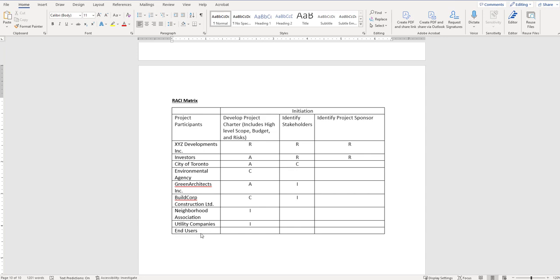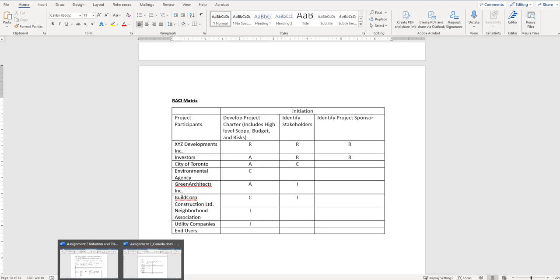And the end users, so the renters of this, they really don't have any say within this. The end users won't have much involvement in the initiation. They might be consulted a little bit in the planning phase, maybe, but usually it's not until the execution phase that you start informing the end users, especially when availability is going to happen. I hope this was helpful.